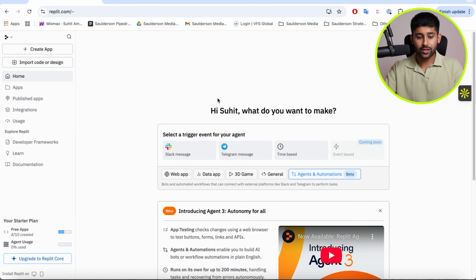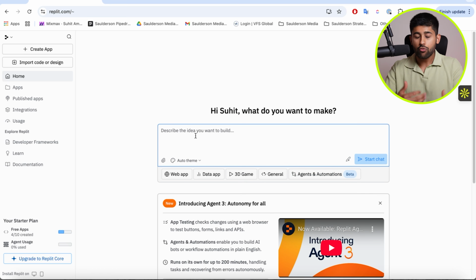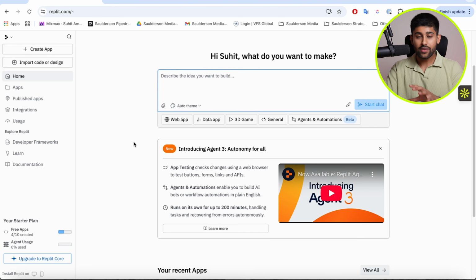Once you've signed up, you're going to get this platform. And this platform is really just the holy grail of AI agents. And really what this allows you to do is, just through prompts, and what they brand as vibe coding nowadays, describe anything that you want to build, and Replit's Agent 3 is going to do it.